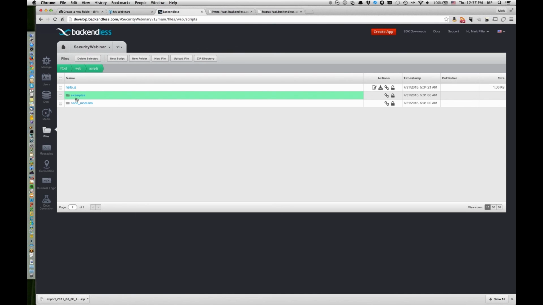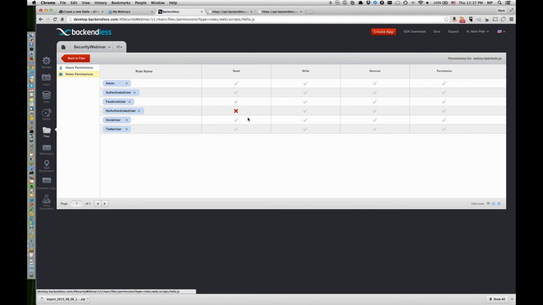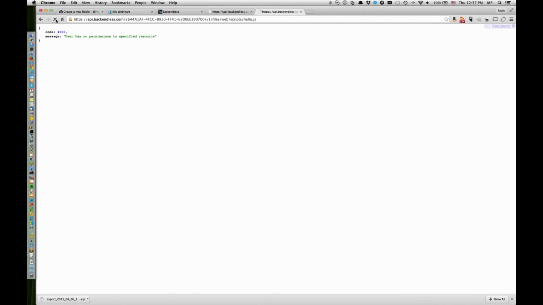So if I go to scripts, and for the hello.js file, I say that authenticated user has access, then rerunning this would execute that script. So it's a hierarchical system. However, it can be overwritten by applying individual permissions to specific files, just like you can override it by applying permissions to individual data objects, even though the entire data table or folder may not have that permission.